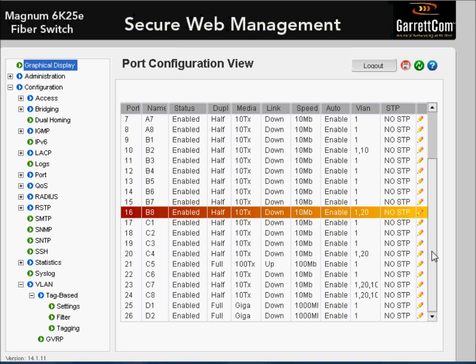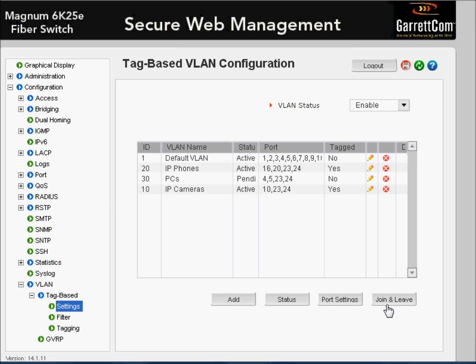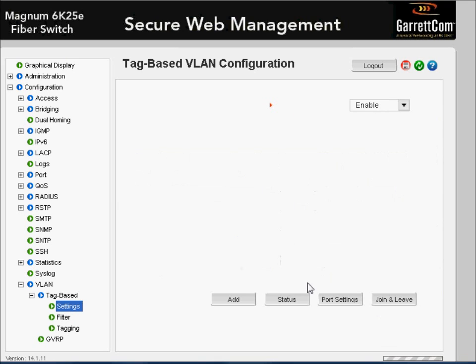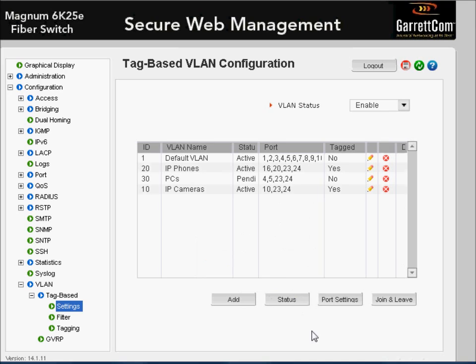Okay, so that completes this video on the advanced VLAN features in the Graphical User Interface. There are some settings, options in the settings such as join and leave, and the filtering, but by and large these are not used too often. I've pretty much covered everything, all of the key features you need to know about.